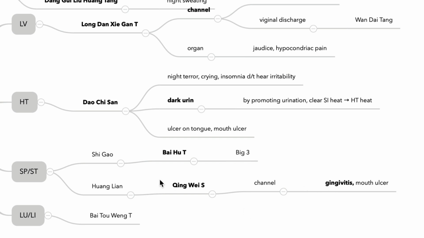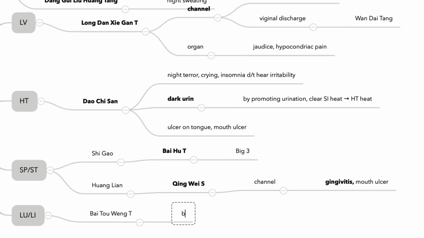Among national formulas, you have Xie Huangsan, which has Shigao. So that is very confusing. But in CALE, only Baihutang and Qingweisan. And Baitouwengtang, their keyword is bloody dysentery. So in the national board examination, you need to compare Baitouwengtang with Xiao Yang.